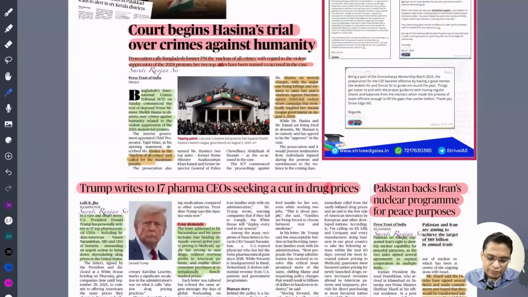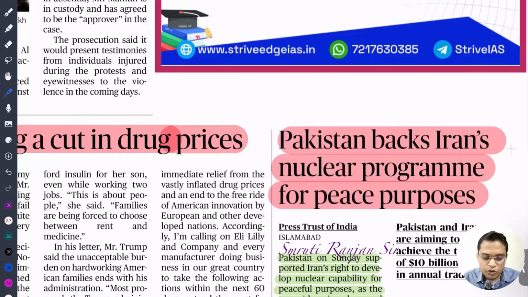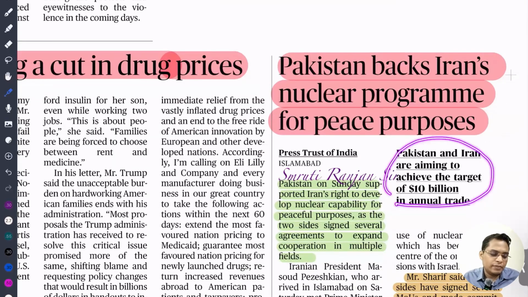Okay. So the next important article is Pakistan backs Iran's nuclear program for peaceful purposes. Pakistan backed the Iran nuclear program because both Pakistan and Iran share a border, and they are also planning to have bilateral trade of $10 billion.